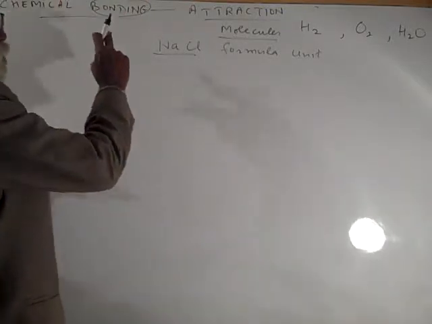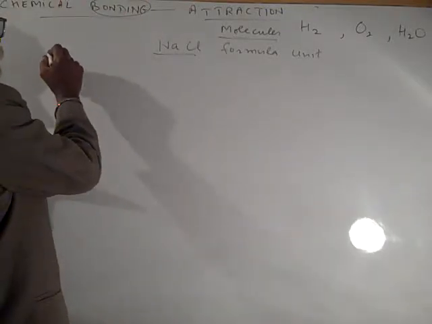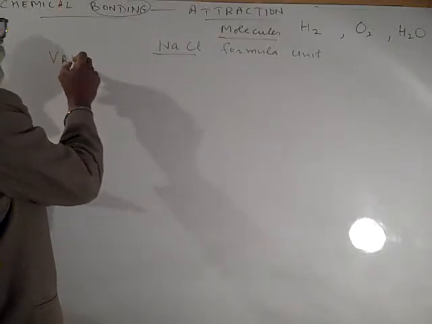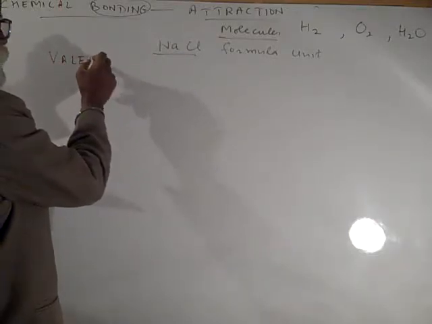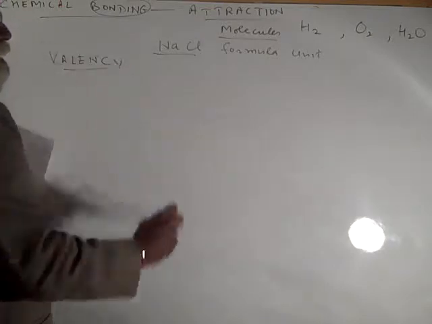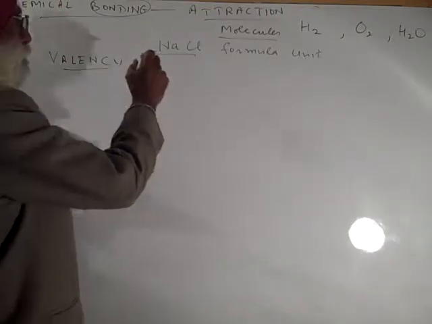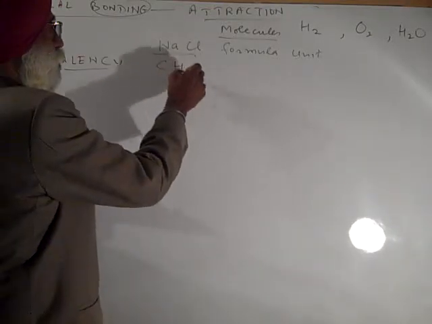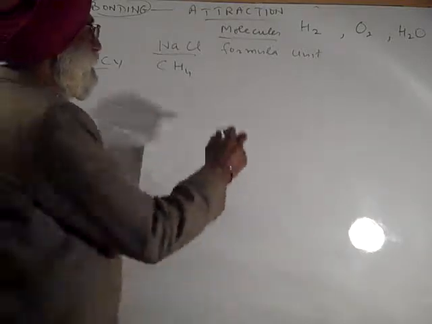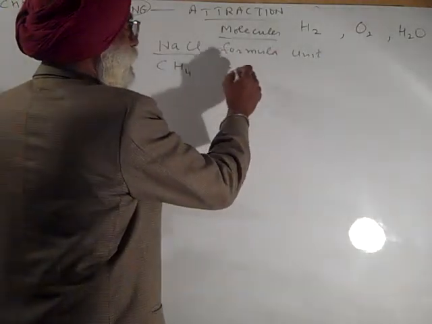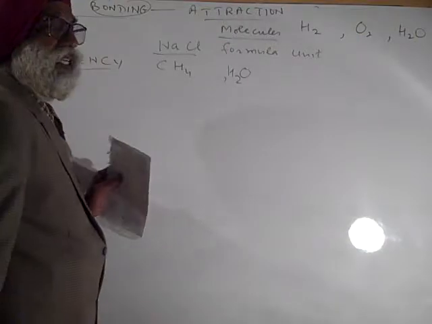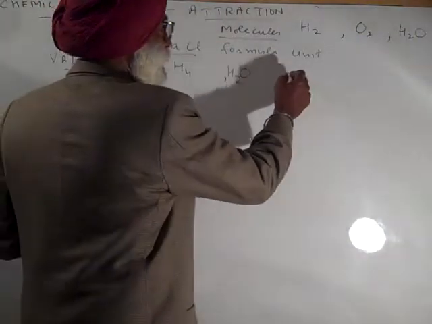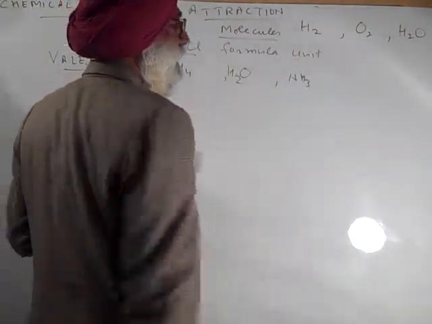Naturally, when we are talking about this, we are having some combining capacity. So what is that? It is known as valency. For example, CH4, carbon is tetravalent. In H2O, oxygen is divalent. Nitrogen is trivalent.